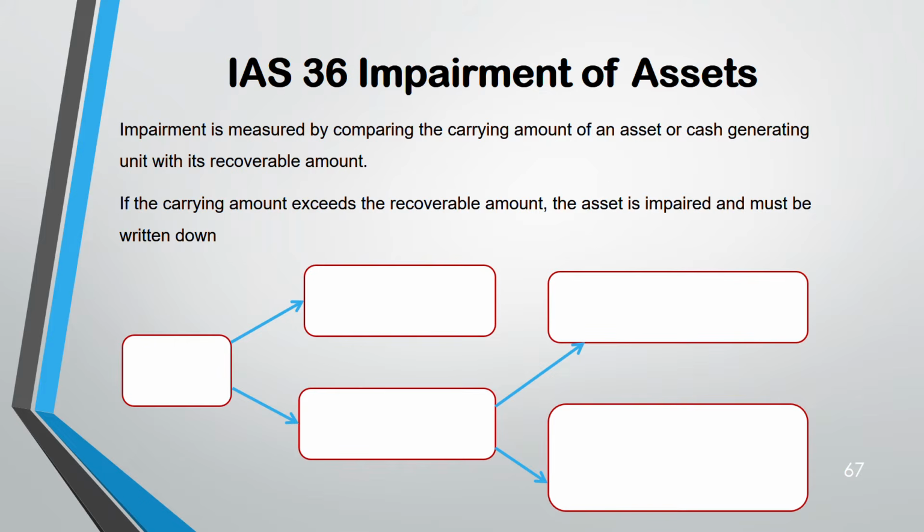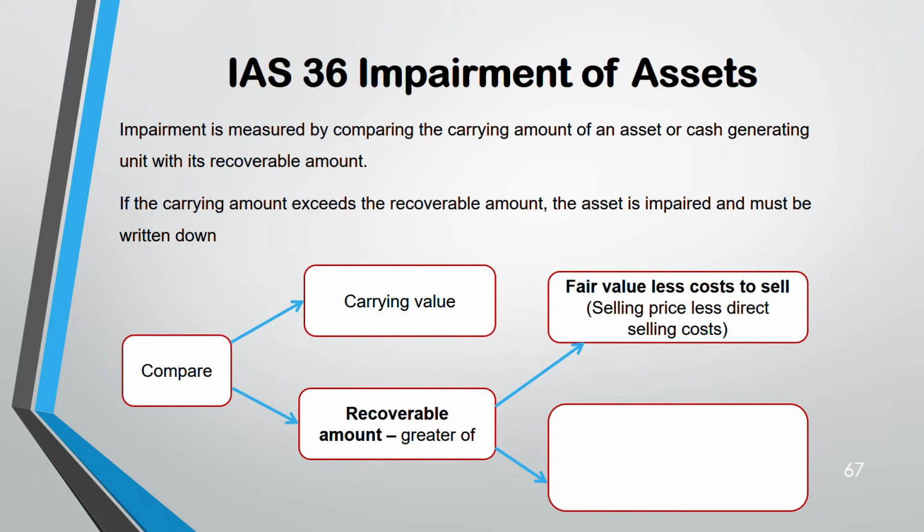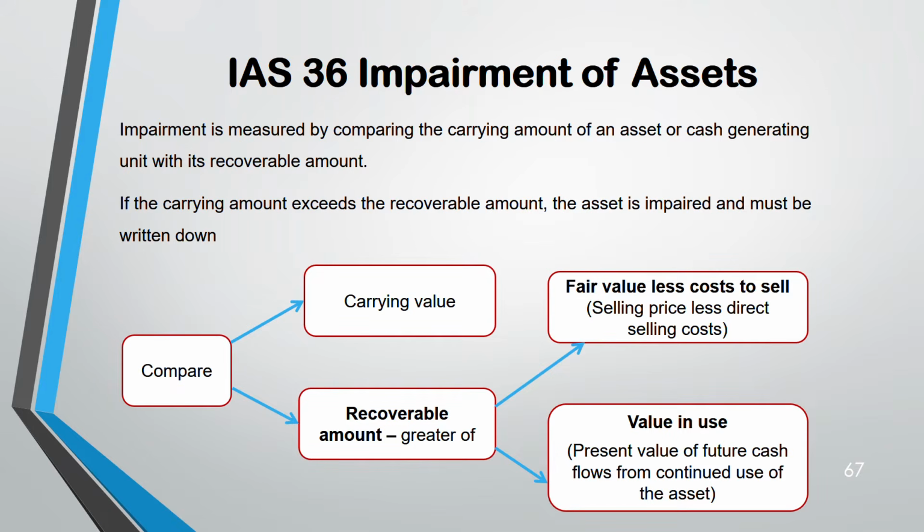So I have drawn it like this so that you easily remember, you can visualize whenever impairment comes, because it is through visuals someone can remember facts better rather than sitting down and memorizing. This one is more, take the lower of this, higher of this. So first you compare carrying value with recoverable amount. That recoverable amount should be greater of these two. First, fair value less cost to sell. Next, value in use. Fair value less cost to sell will be selling price minus selling cost.